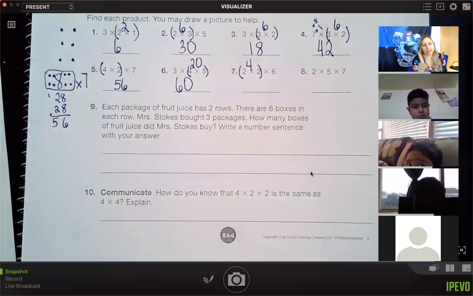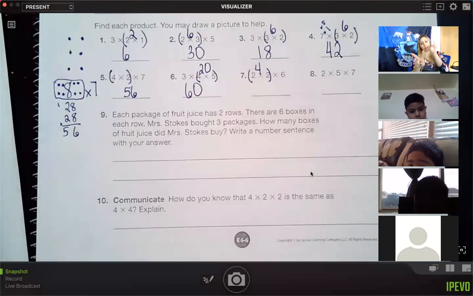12 is 1 ten and 2 ones, right? So double of this 1 ten is 2 tens. The double of the 2 ones is 4. 2 tens and 4 ones make 24.